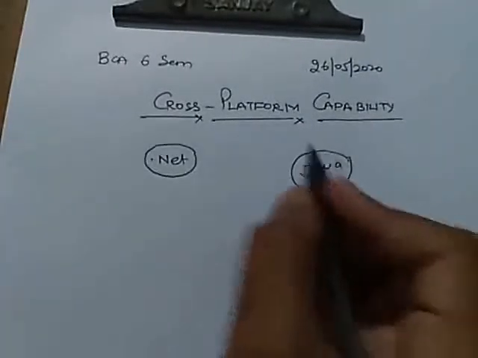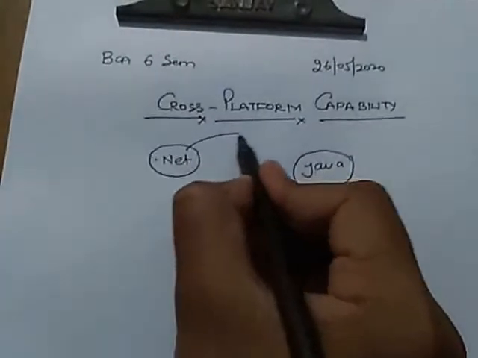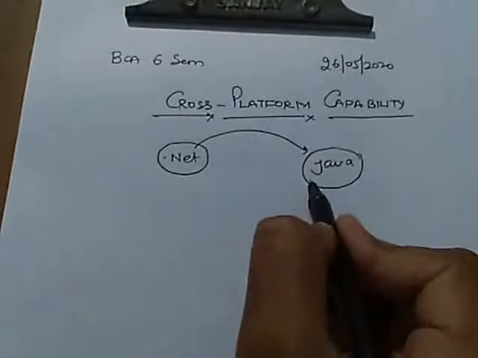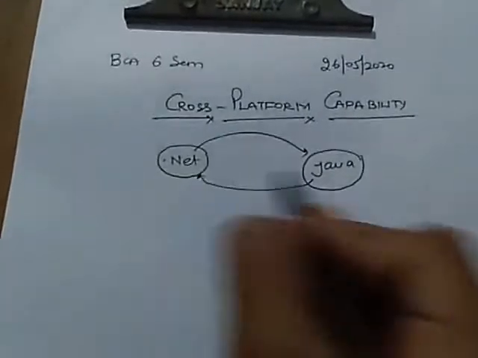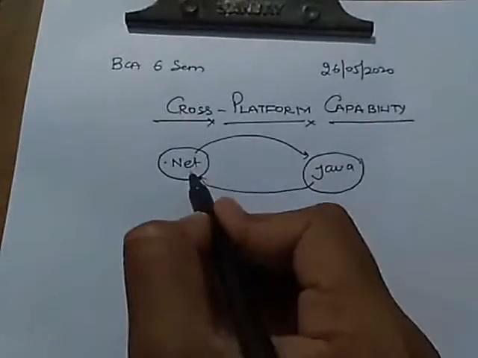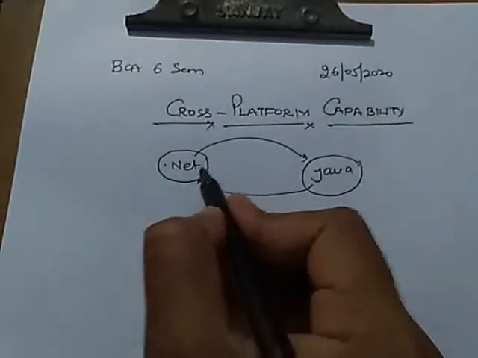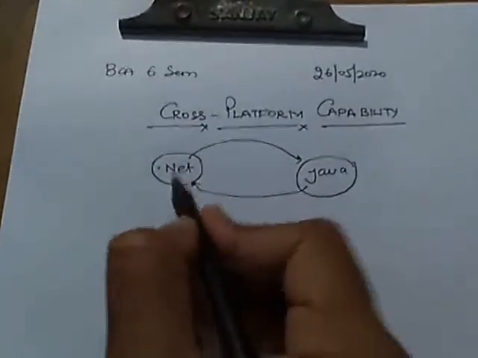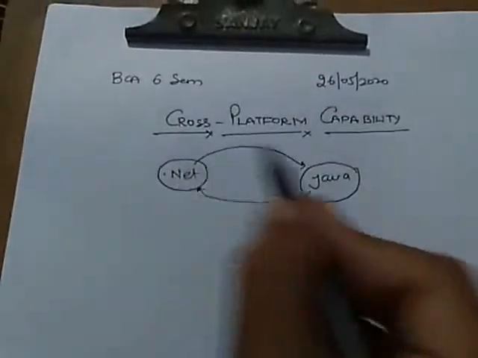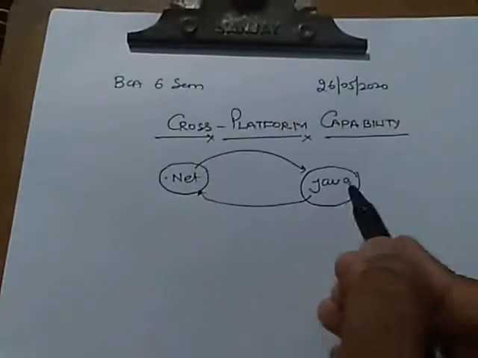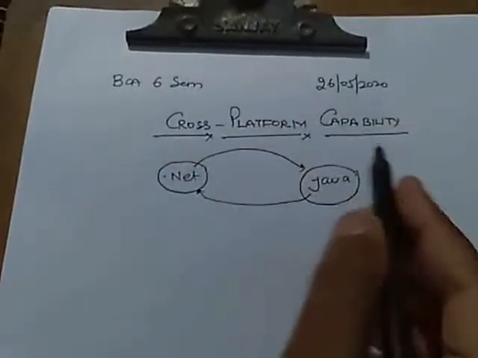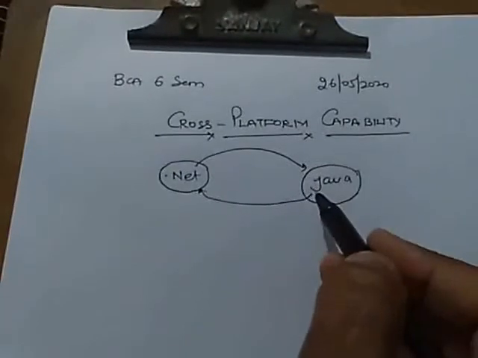So, in order to provide cross-platform capabilities, the program or application we develop in this language will be converted to a Java application. So this is known as cross-platform capability.